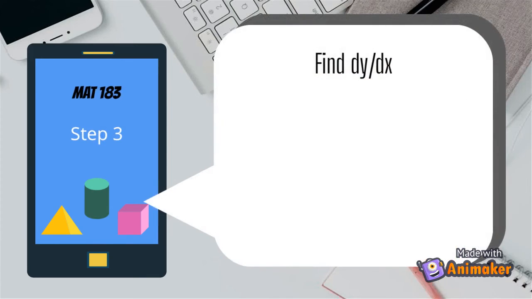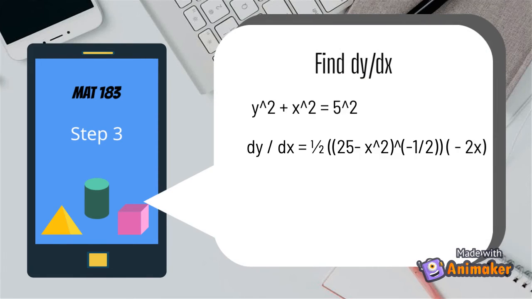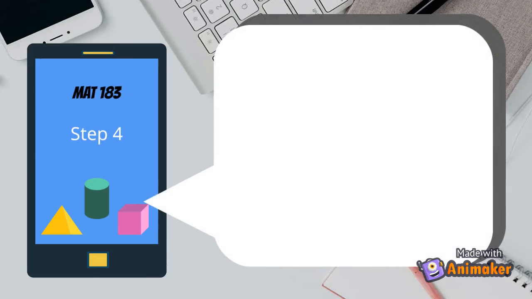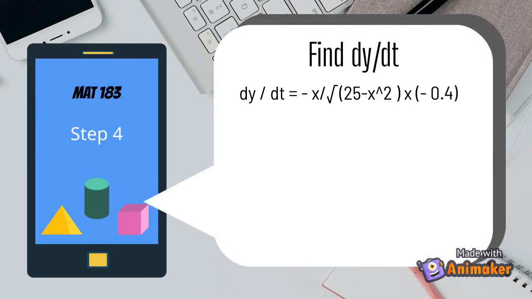Then, we need to differentiate the equation of y with respect to x. So, dy over dx equals 1 over 2 times 25 minus x square to the power of negative 1 over 2 times negative 2x. Simplify it and the answer is dy over dx equals negative x over square root of 25 minus x square. After that, replace dy over dx, as in step 3, into the formula from the first step.